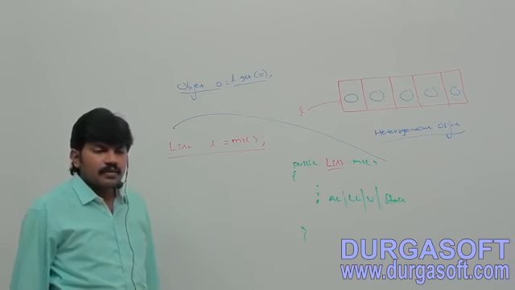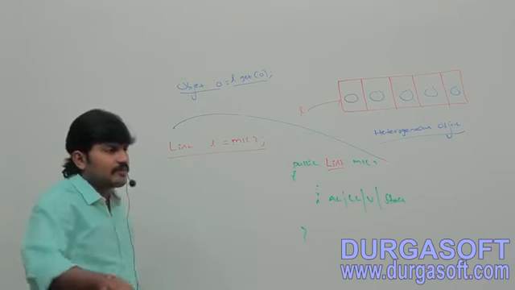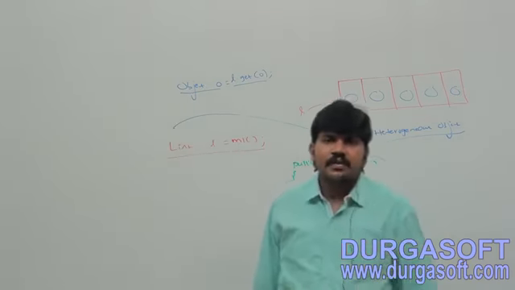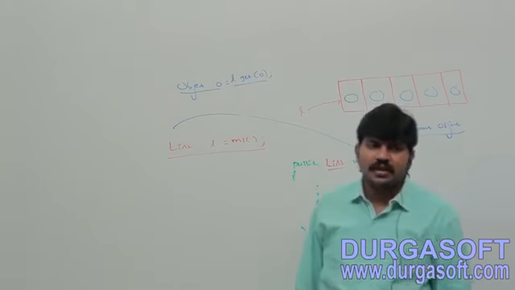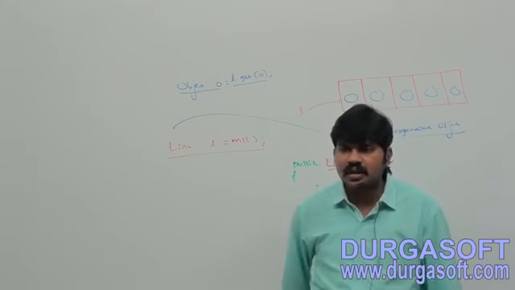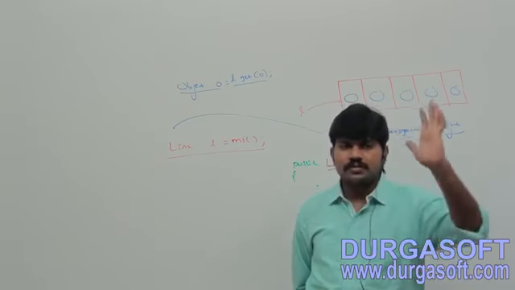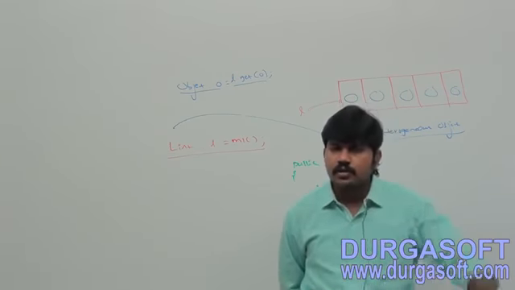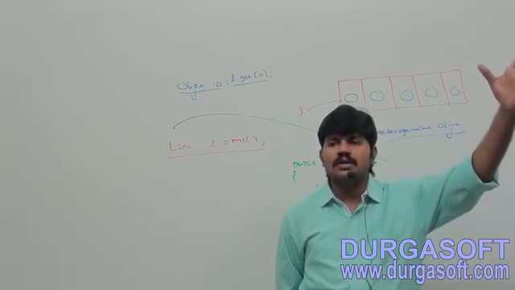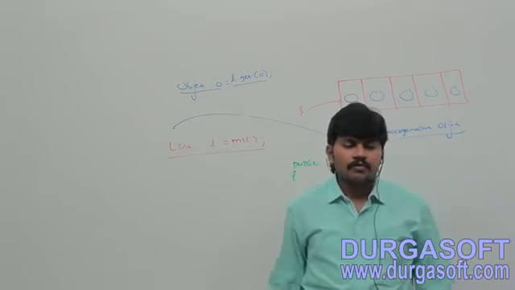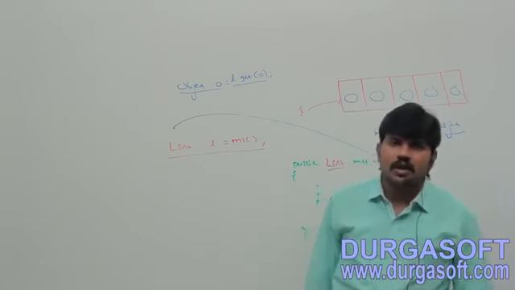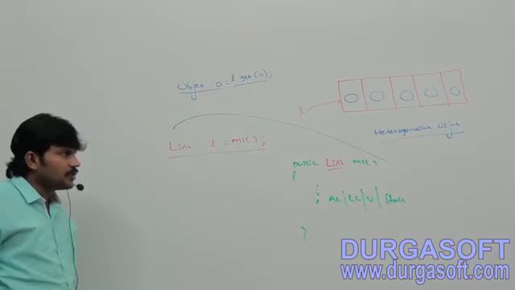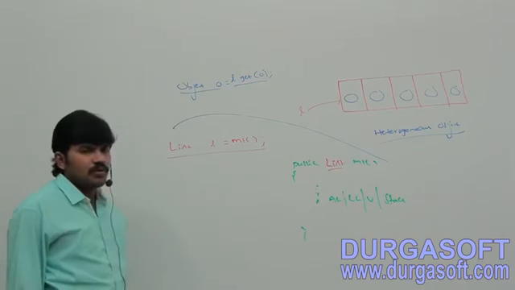Hence, the return type of get method is Object, which can hold any object.